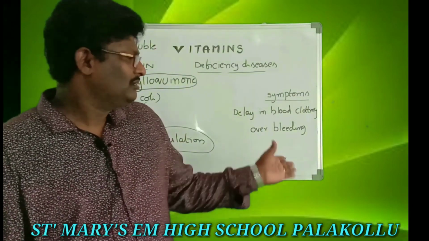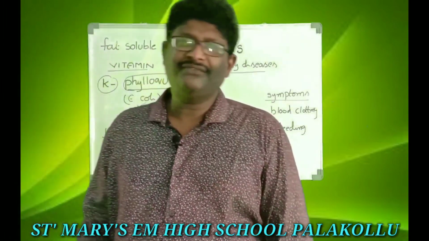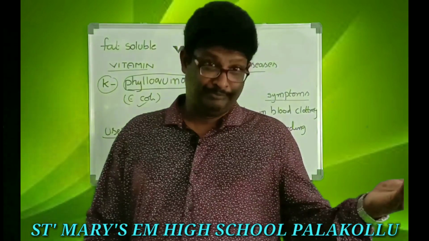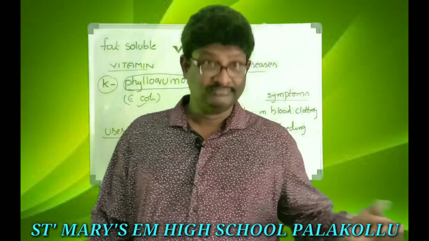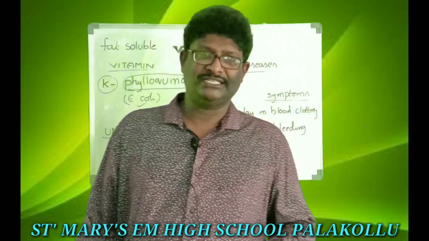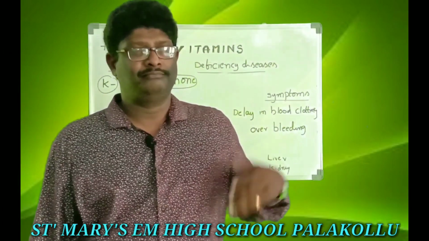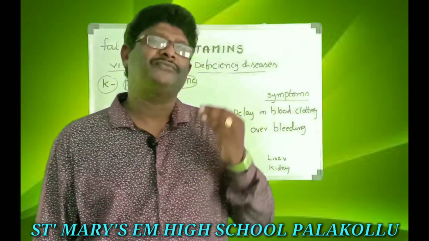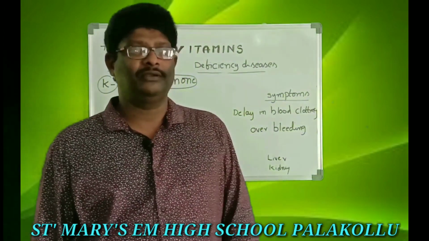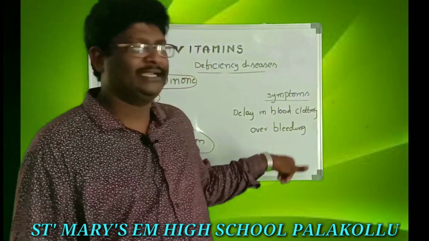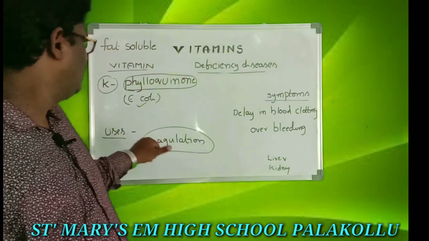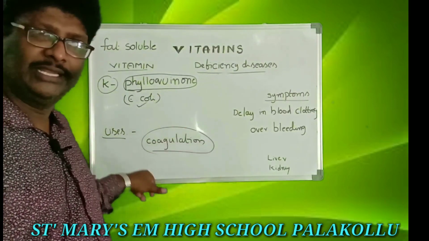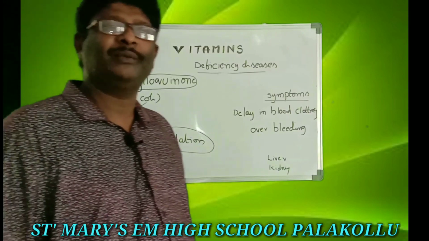So where are the vitamin K resources? Goat meat, liver, kidney, leafy vegetables, dry fruits, milk, fish. In these, vitamin K is richly available, mostly in liver and kidney. What is the main use of vitamin K? Coagulation. It is useful for the process of coagulation. This is about vitamin K.